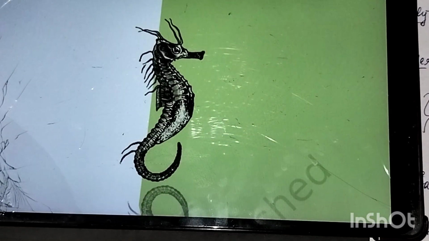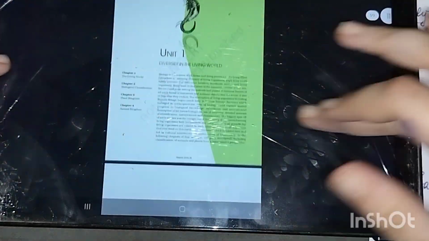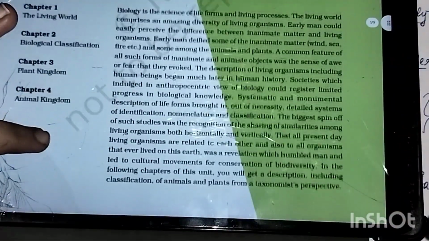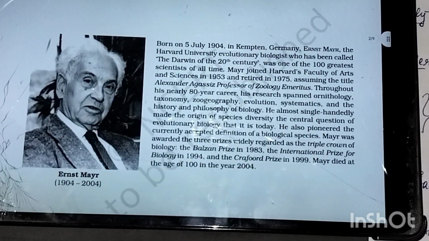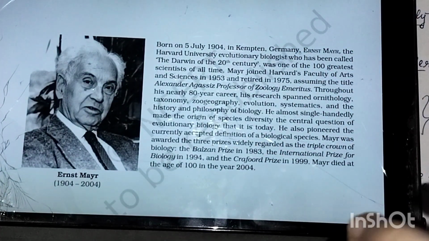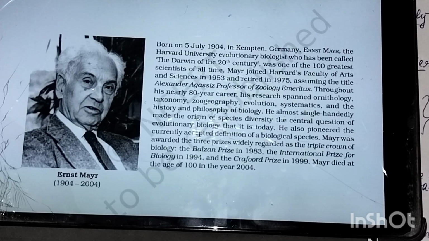So this was the end of the chapter. I hope this chapter is crystal clear. A very simple chapter, but a little bit conceptual, not very much conceptual. I hope the points I told you about the scientist Ernst Mayr are also clear. We will move on to further chapters. Maybe we'll move on to physics now because we finished one bio chapter. Anyway, thank you all.